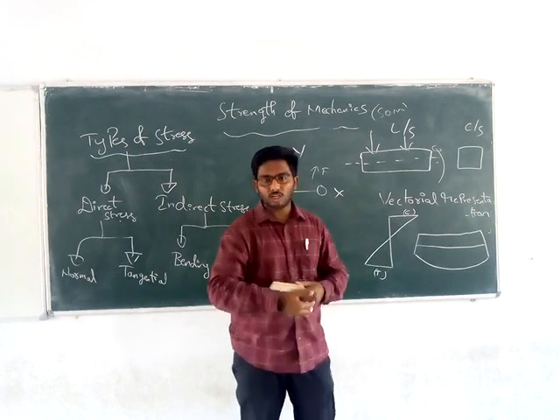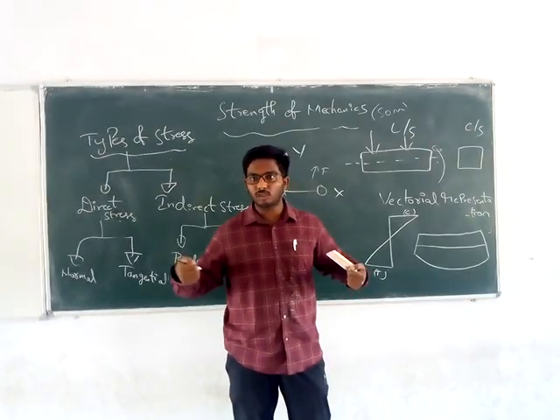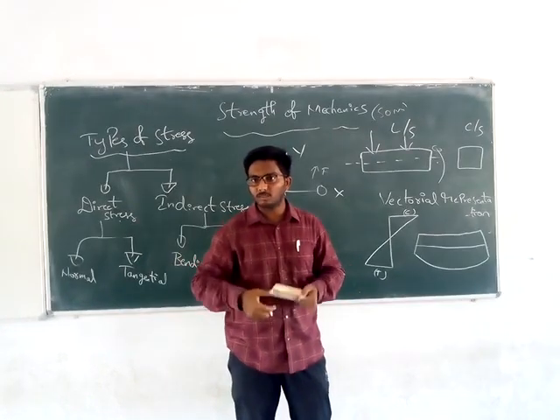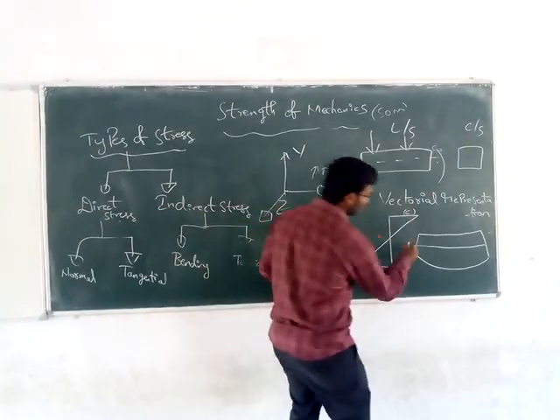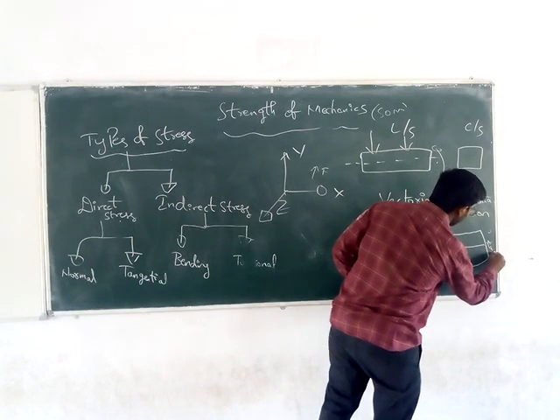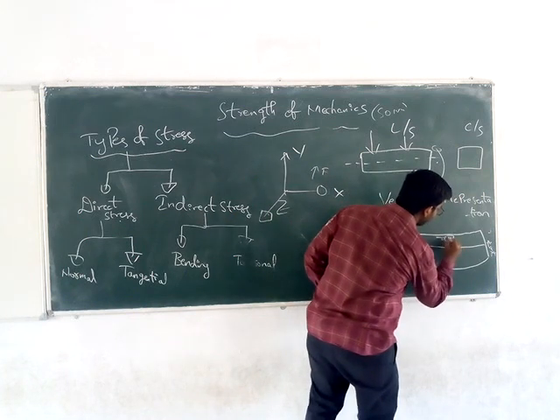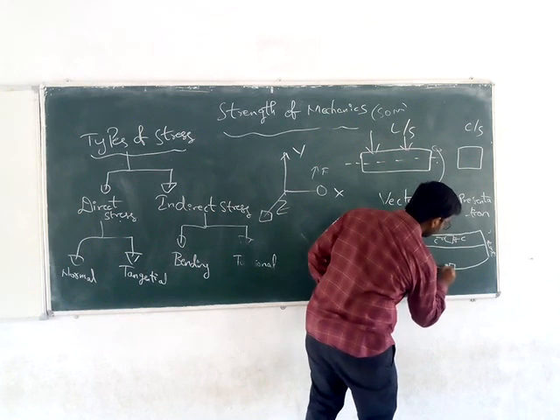And the bottommost fiber will be subjected to tensile stress. That means it will be like a pulling action. The topmost fiber will be like a compressive action. And the neutral layer is subjected to no stresses, zero stresses. The topmost fiber will be subjected to maximum compressive stress. The bottommost fiber will be subjected to maximum tensile stress.